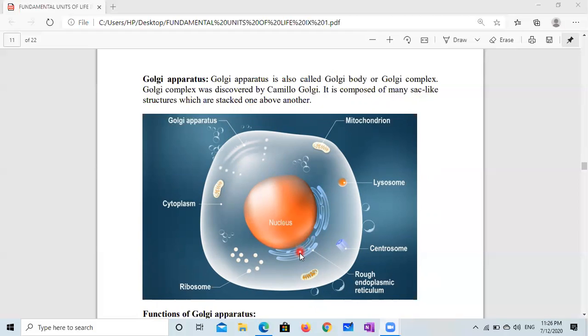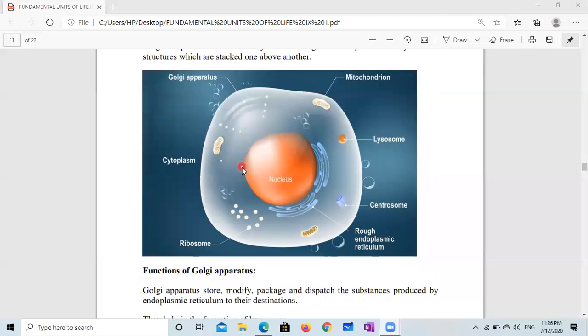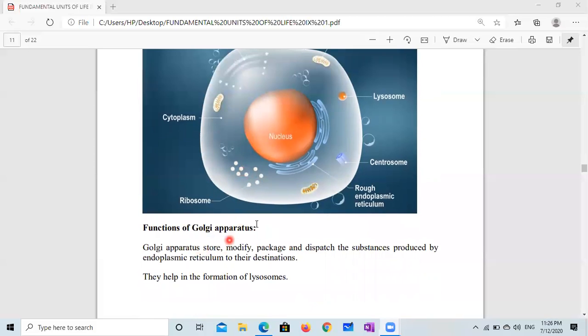The substances which are made by these two are repackaged and transported to their destination. So when we talk about function of Golgi apparatus: store, modify, package, and disperse the substances produced by endoplasmic reticulum to their destinations. They also help in the formation of lysosomes.